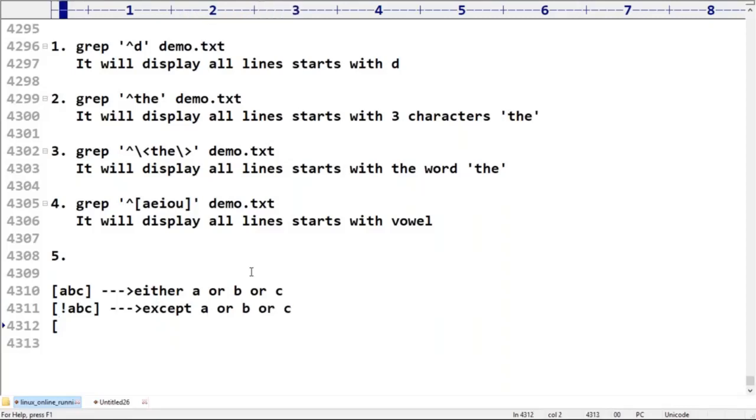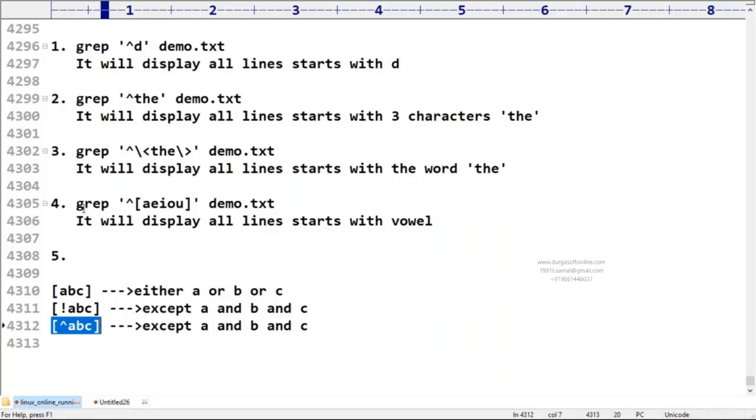If I take the caret symbol ABC, what is the meaning of this one? Same meaning only. Remember this one: except ABC, except A and B and C. Here also, except A and B and C. You can use either this part or this part, no problem at all.